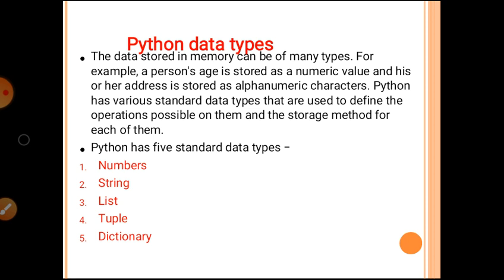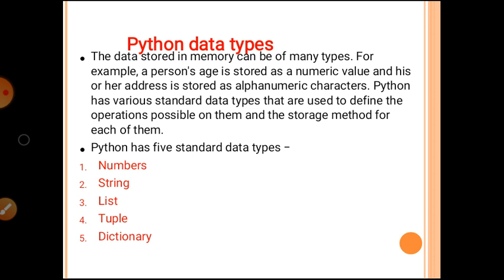Next, Python data types. First of all, we have to know about a data type. Data type is nothing but the type of data stored in a variable or a memory. That means data type represents which type of data we have to store in a memory or in a variable. The data stored in a memory can be of many types.